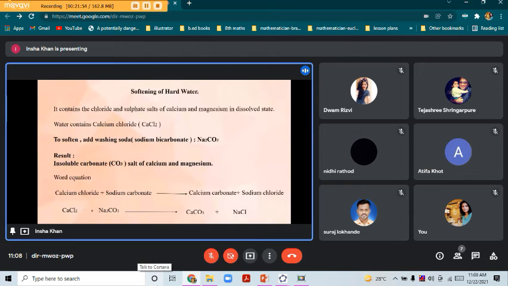So this was for calcium. Now if we have to write the chemical equation for magnesium, what we will do here is, in place of calcium we'll just write magnesium. Calcium stands for Ca. For magnesium we write Mg, and the rest of the equation will remain the same.